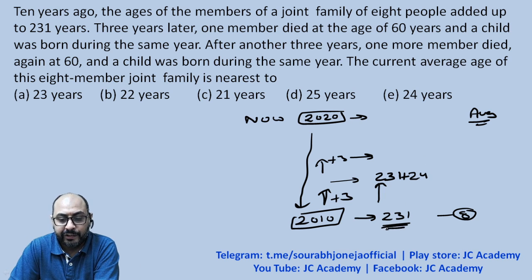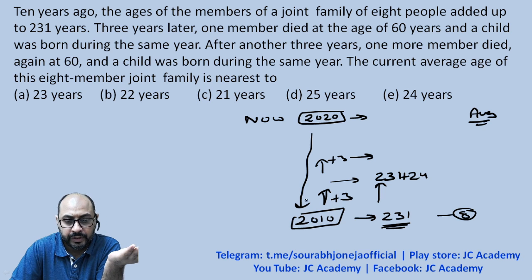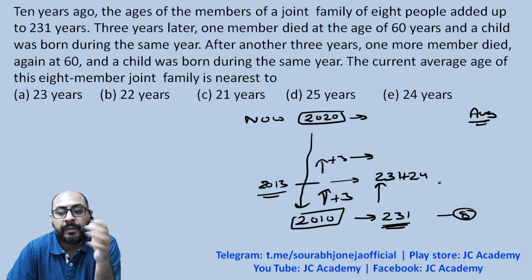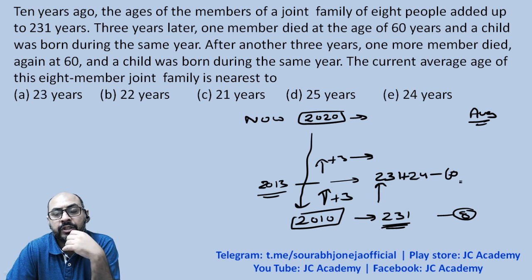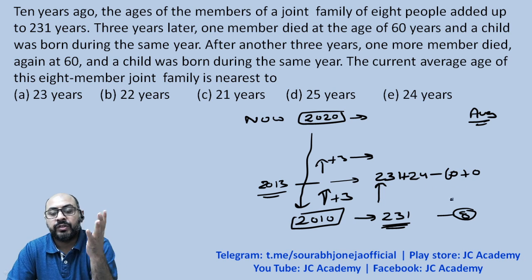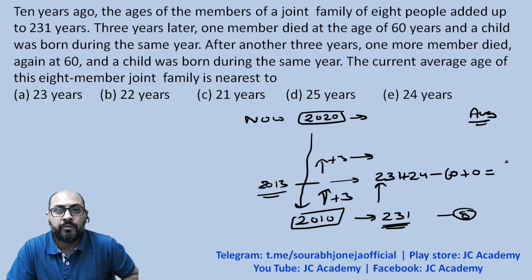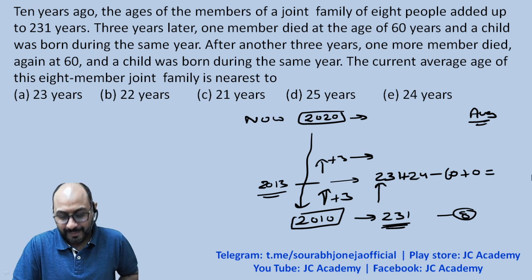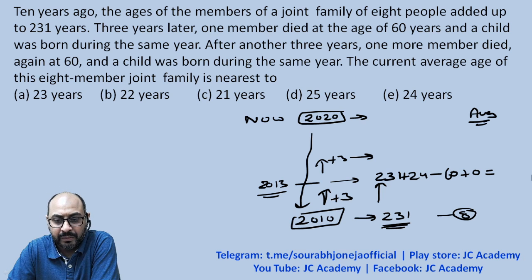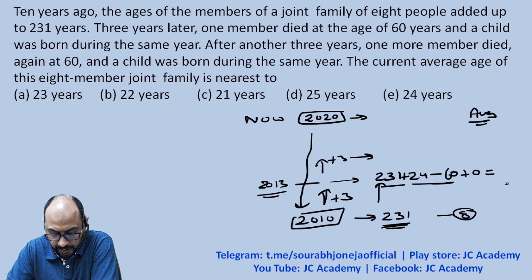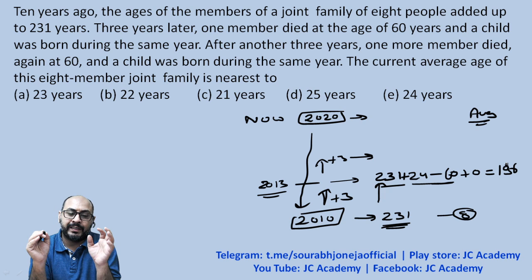So the same set of people, 3 years from, say, in the year, this is happening in the year 2013. This would have been the sum. But then a gentleman aged 60 years died, and another small baby, 0 years, was born, right? We cannot have a baby 1 year born, right? 0 years when he's born. So what is the sum? Let us quickly calculate the sum. So 231 minus 36 is 196. So 196 is the sum of the 8 member family in the year 2030, which is 7 years ago now.